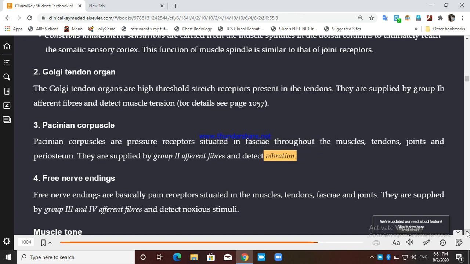Then there is a free nerve ending. Free nerve endings are basically pain receptors situated in the muscle, tendon, fascia, and joints. They will sense what? Pain stimuli, that is the noxious stimuli.